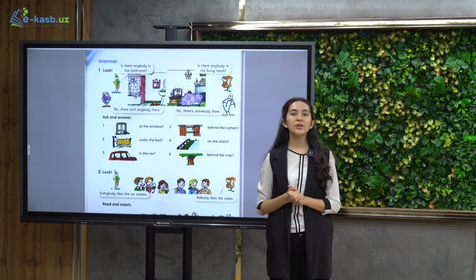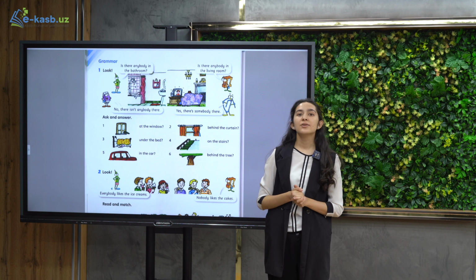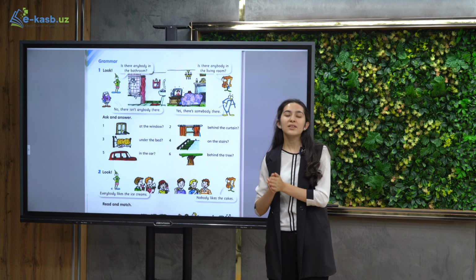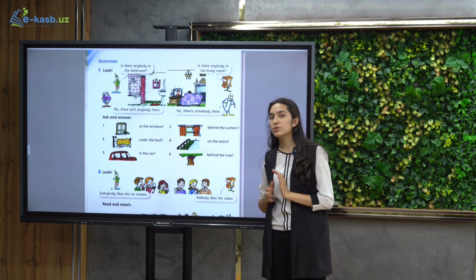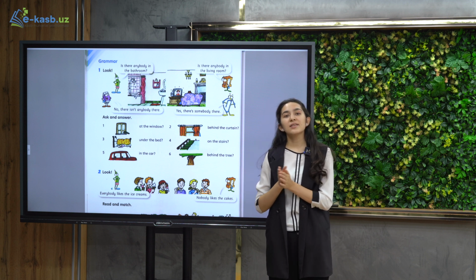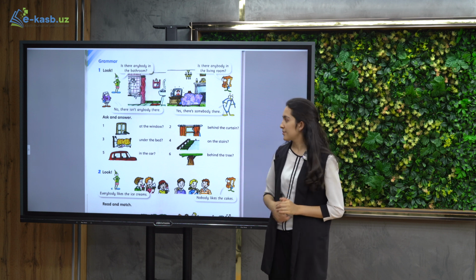And also, do not forget one of the most important rules. One negative in one sentence. So we cannot say nobody doesn't go to school. This is wrong. We will say nobody goes to school or anybody doesn't go to school in summer. Alright, let's do the exercises.